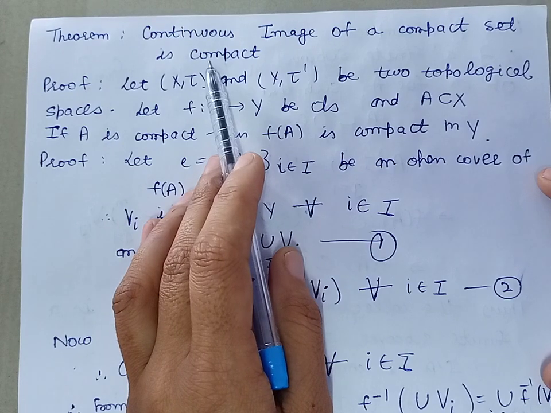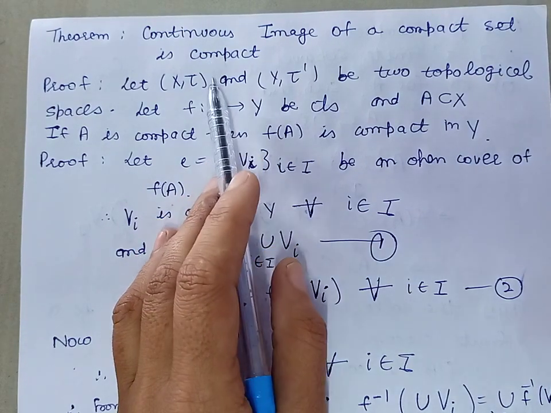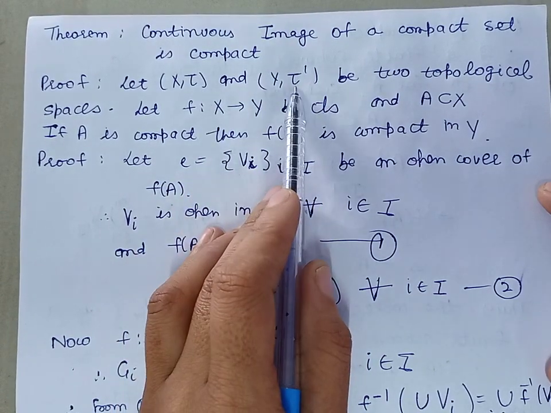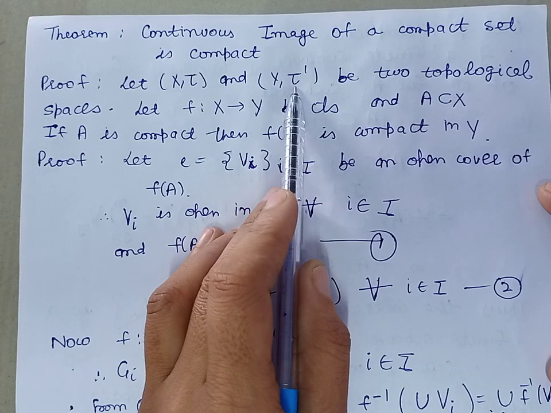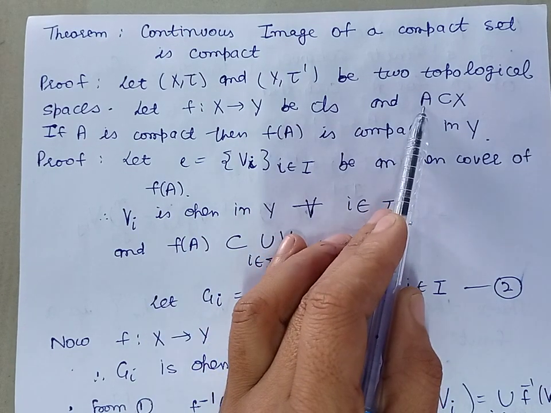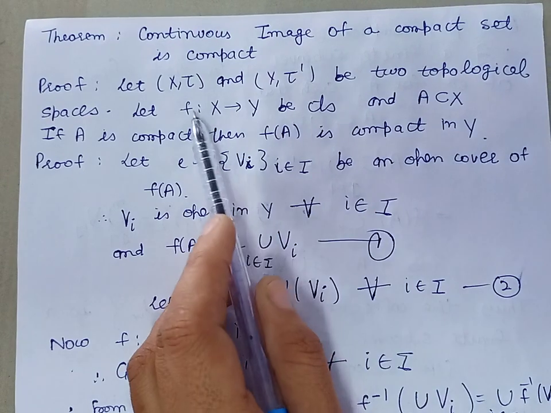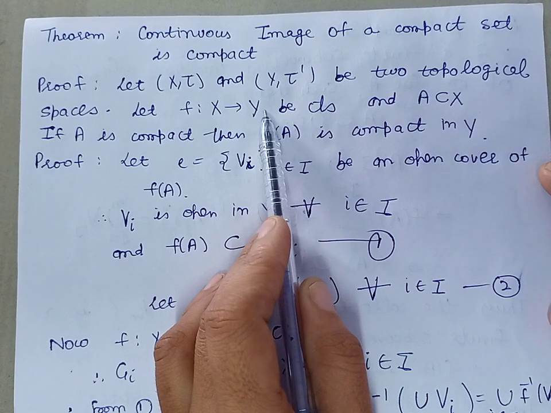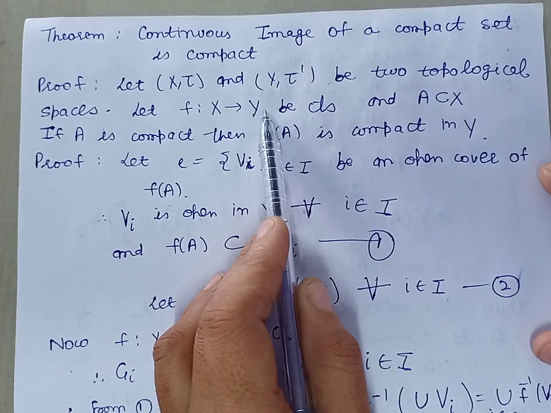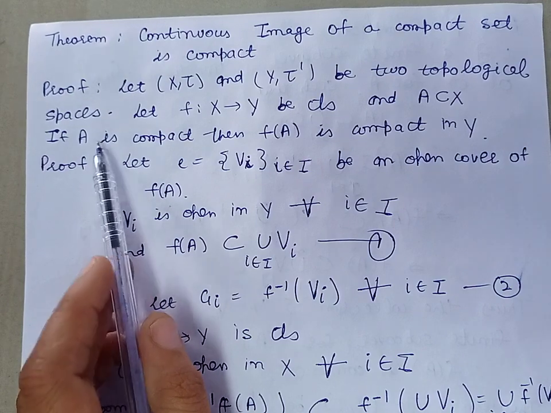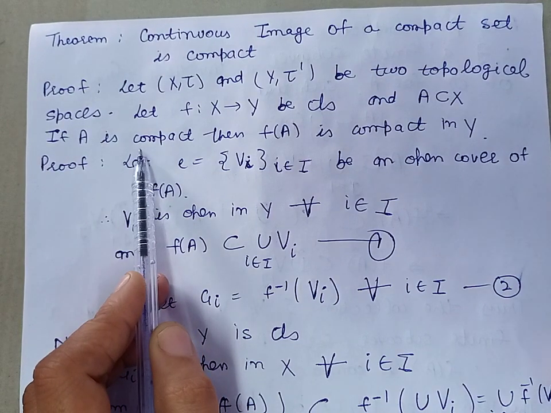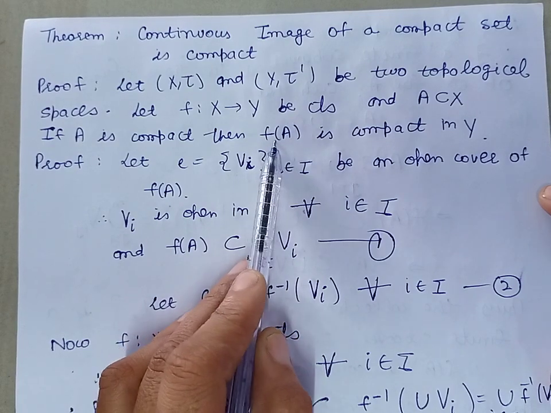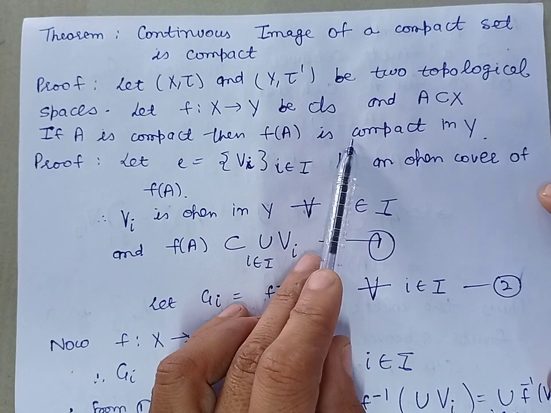It means if we take two topological spaces X and Y with topology tau and tau dash respectively, and A is a subset of X. F is a function from X into Y, which is a continuous function. If the set A is compact, then its image under the continuous function f is compact in Y.